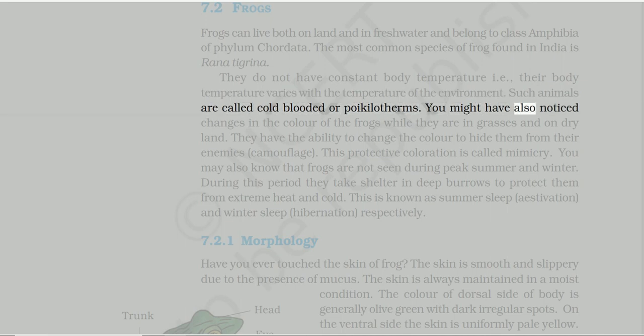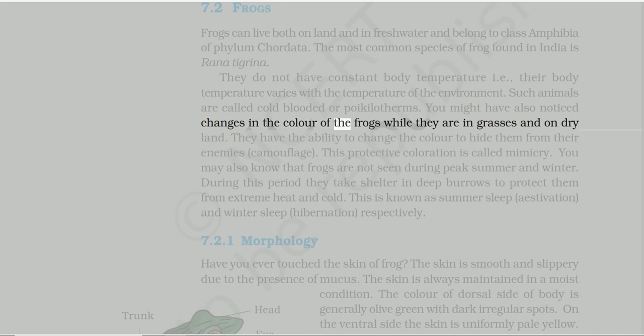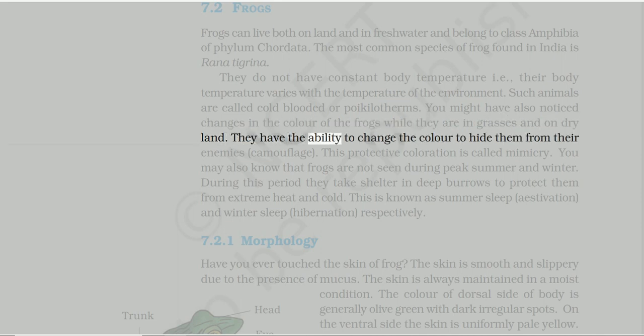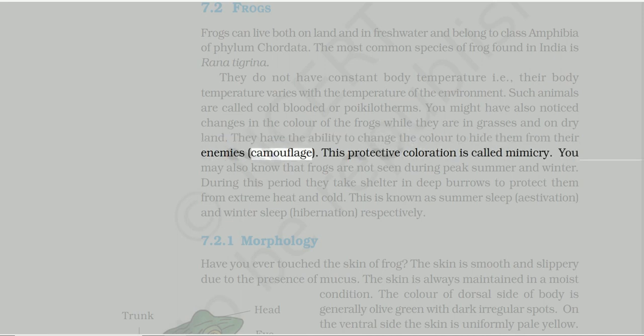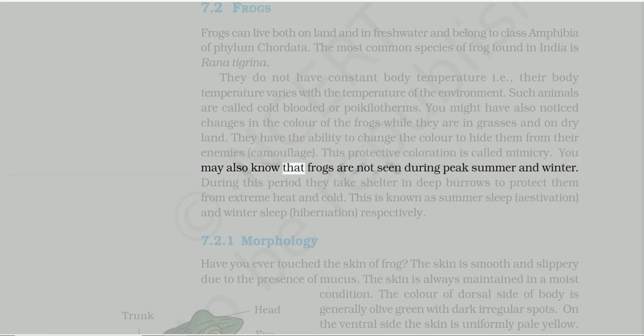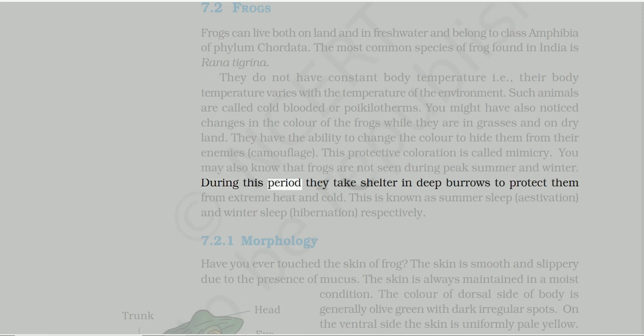You might have also noticed changes in the color of the frogs while they are in grasses and on dry land. They have the ability to change the color to hide themselves from their enemies, camouflage. This protective coloration is called mimicry. You may also note that frogs are not seen during peak summer and winter. During this period they take shelter in deep burrows to protect themselves from extreme heat and cold. This is known as summer sleep, estivation, and winter sleep, hibernation, respectively.